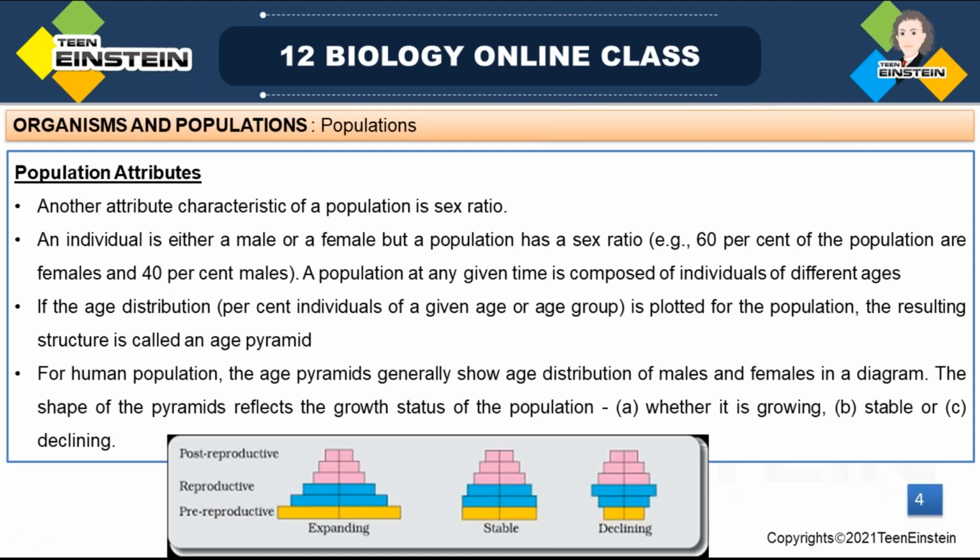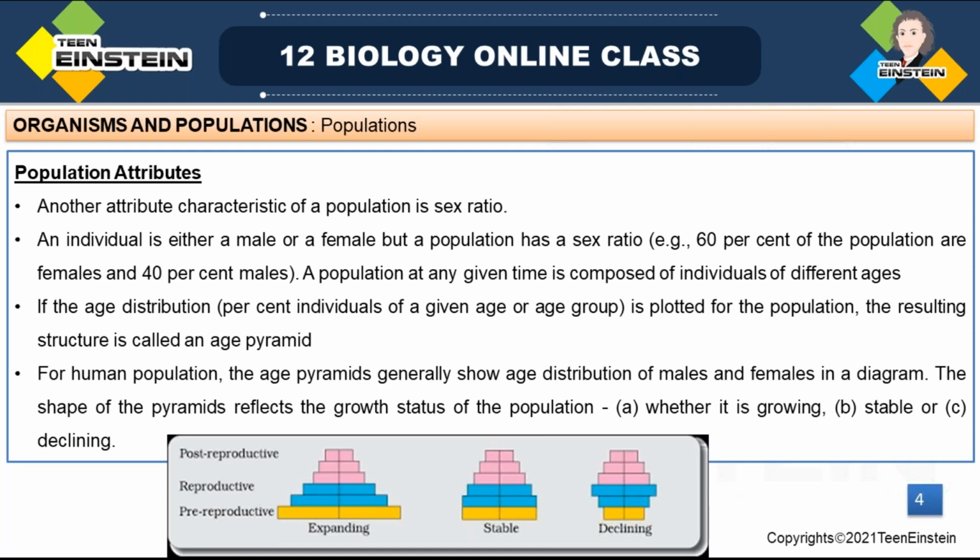Pre-reproductive means before reproduction, and all organisms belonging to that stage form one group. Then the reproductive stage forms a group. The next is post-reproductive, where we can see some organisms. All these we explain with the help of the age pyramid.